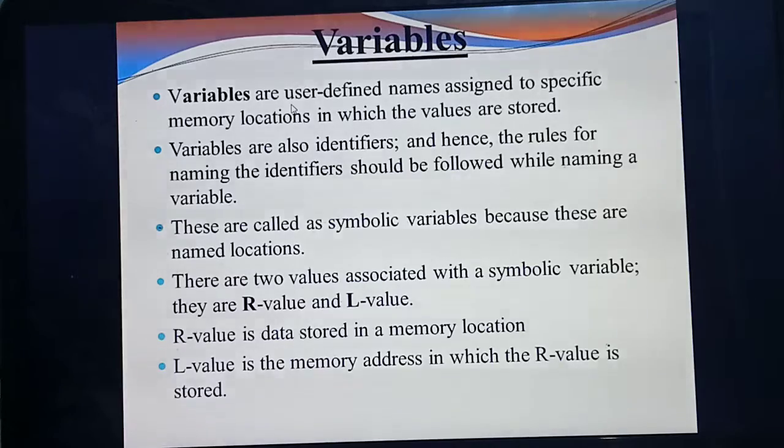Okay, so this is the definition. Just read it: variables are user defined names assigned to specific memory locations in which values are stored. For example, listen: the value of a equal to 5. What's the data type of 5? 5 you will represent as int, isn't it? Because it's a number. Integer means natural numbers, whole numbers, all the numbers will come under the integer data type. So I am declaring a variable called a equal to 5. What's the meaning? The value of a is 5.